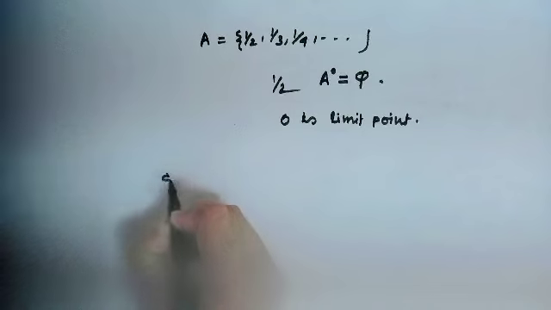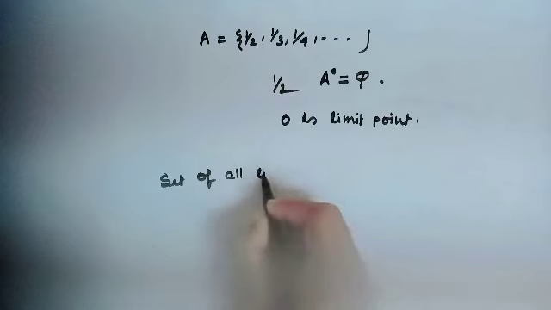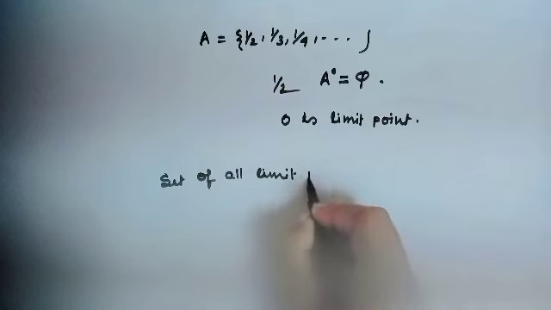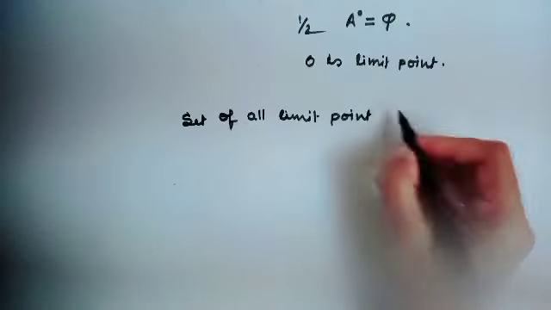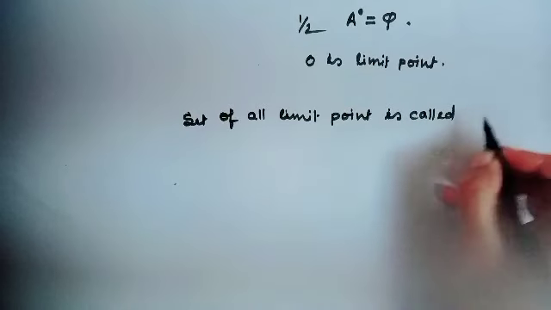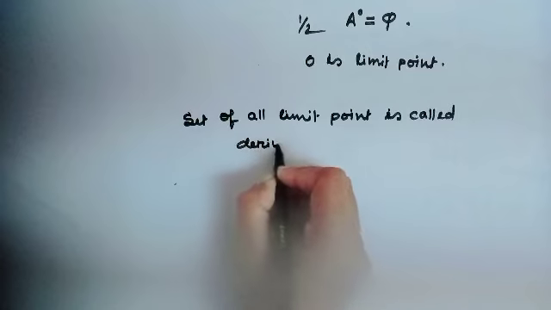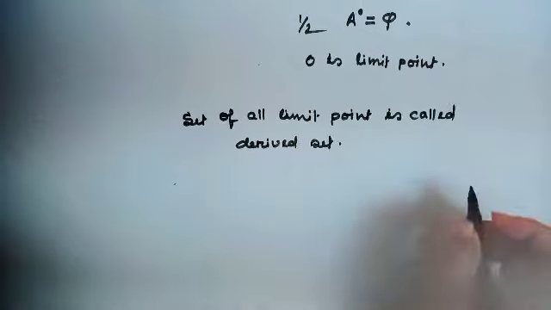The set of all limit points is called the derived set, which is denoted, if the set A is any set, as A dash.